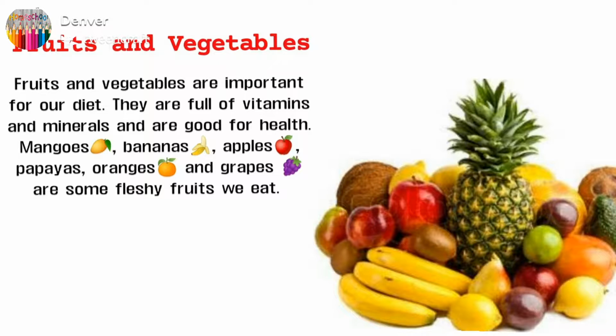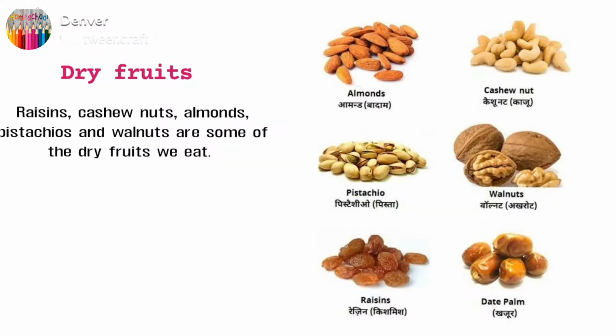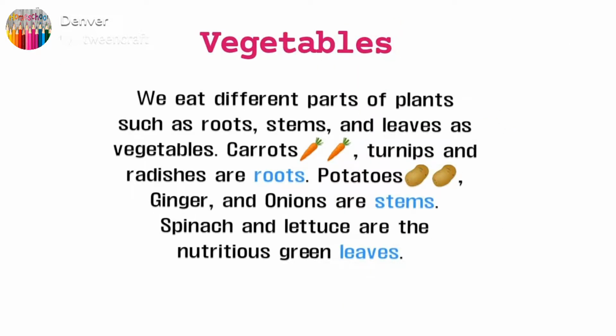These are called fleshy fruits that we eat. And some are dry fruits like almonds, cashew nuts, pistachio, or we call it as pista, walnuts, raisin, date palm. These are dry fruits.